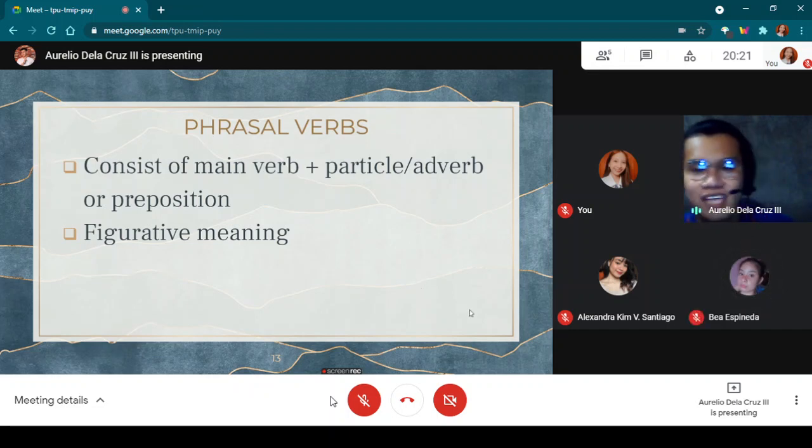Like what we said earlier in the definition of particle, it also conveys the figurative meaning, because particle is one of the components of the phrasal verb. So in phrasal verbs, we usually use figurative meaning.